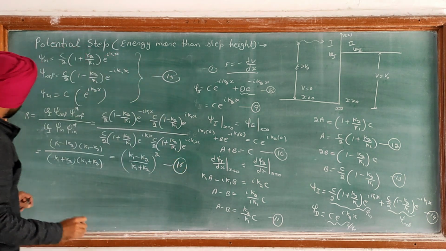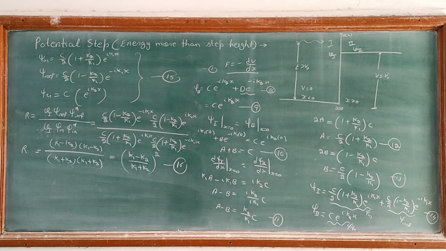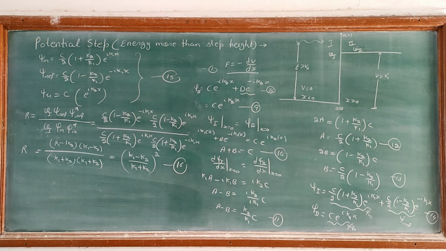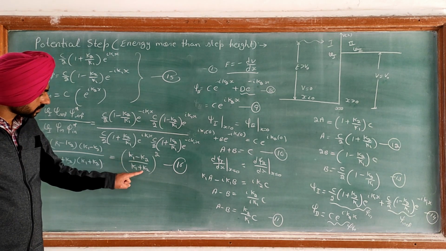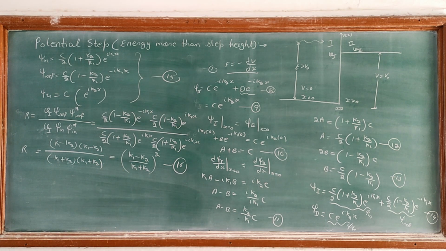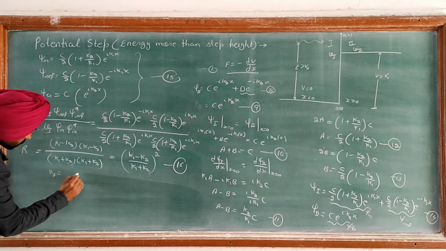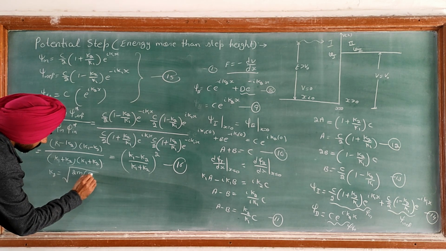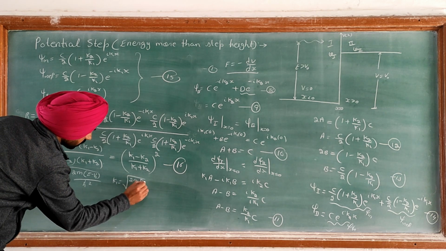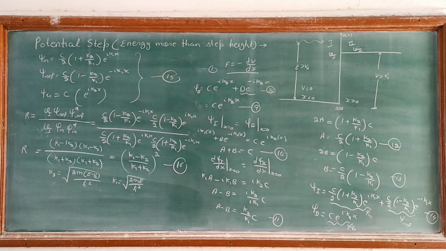This equation 16 indicates that R is always less than 1 but greater than 0, and R approaches 0 if k1 is equal to k2, and R approaches 1 if k2 approaches 0. But we know k2 was the square root of 2m(E - V0)/h-bar squared, and k1 was the square root of 2mE/h-bar squared. That was the value of k1 and k2.